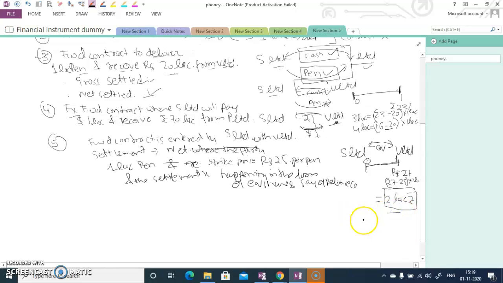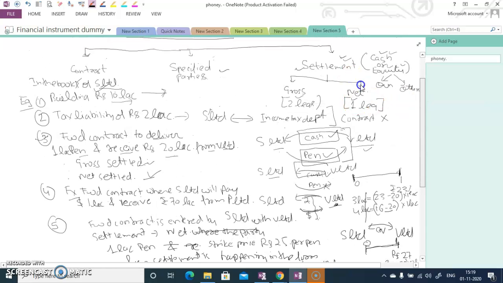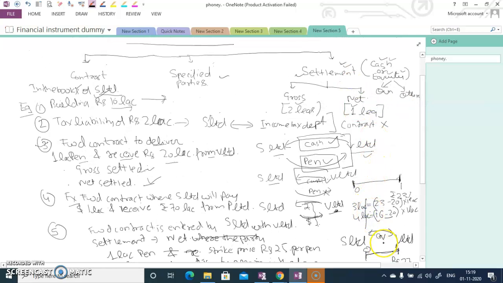Say, suppose at the end of the 1 year the price of Reliance is 2000, it will be receiving 100 shares of Reliance. If you see the conditions, the settlement is happening in net, and in the form of equity. So now the third condition is satisfied here. The second condition is also satisfied because it's a specified party, that is V Limited, and it's a contract.